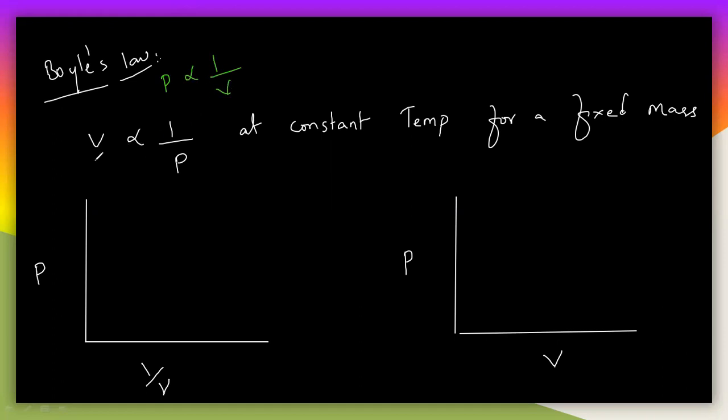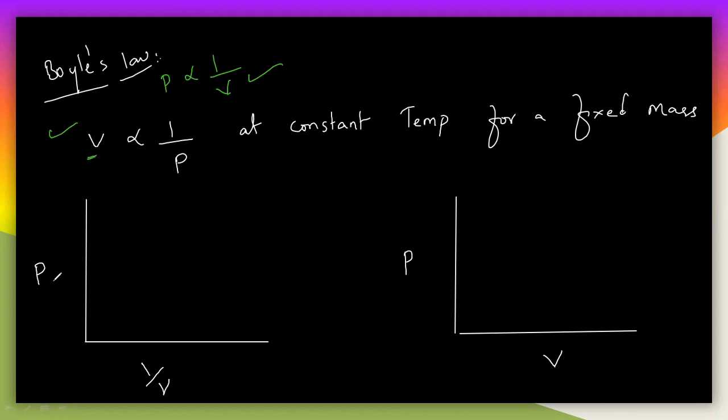If you exchange V and P, you will get this equation. So P is inversely related to V, and P is directly related to 1 by V. Since I am saying 1 by V, we must write directly related. So P is inversely related to the volume, and P is directly related to 1 by V. Taking the second case, V is directly related to 1 by P, and V is inversely related to P.